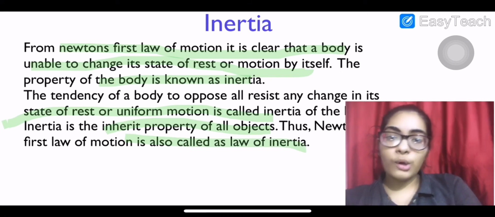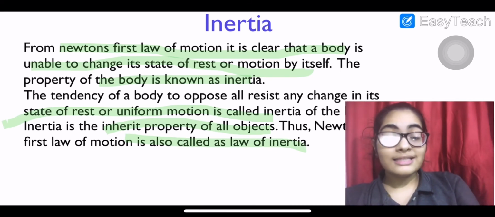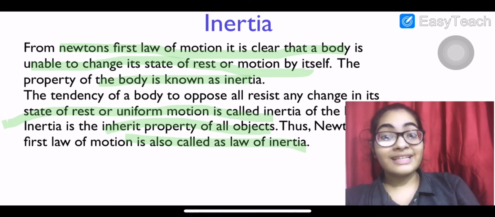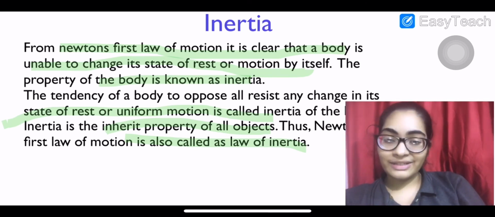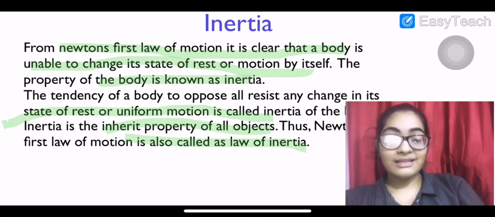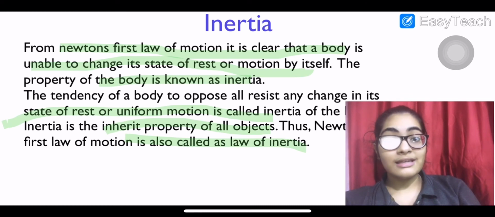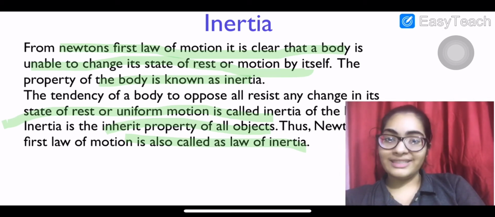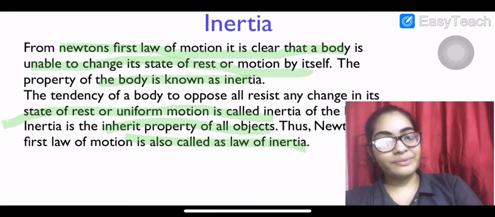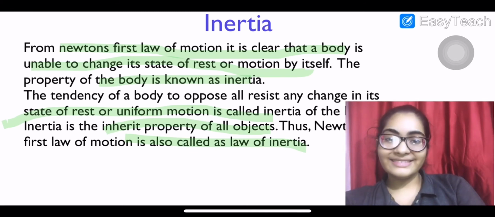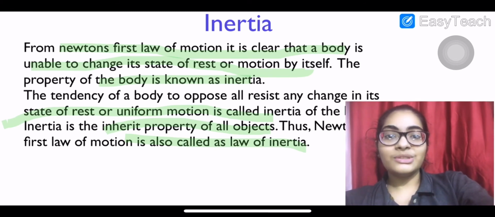So, we have already discussed that whenever an external unbalanced force acts on a body, it changes the state of motion of the body. If the body is moving at a constant velocity, it will change it to rest. Or if the body is at rest, it will tend to bring it to motion. So this is quite easy.